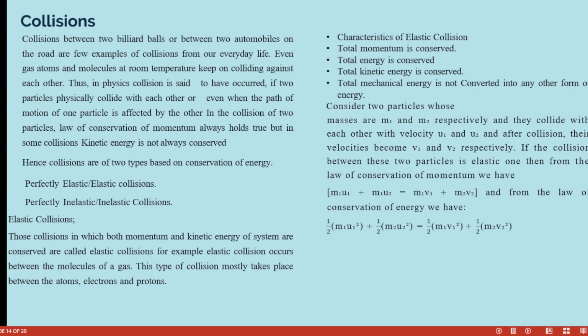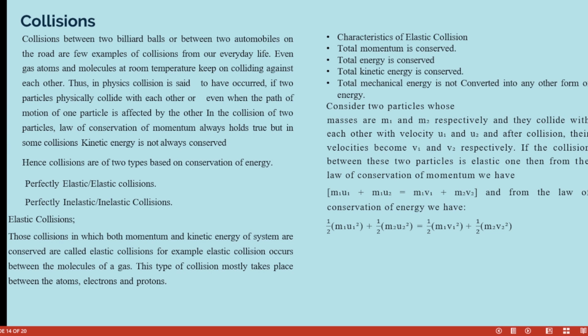If the collision between these two particles is elastic, then from the law of conservation of momentum, we have m1u1 plus m2u2 is equal to m1v1 plus m2v2. Momentum before and after is conserved. And from the law of conservation of energy, their kinetic energy too must be conserved, because kinetic energy is half mv squared.